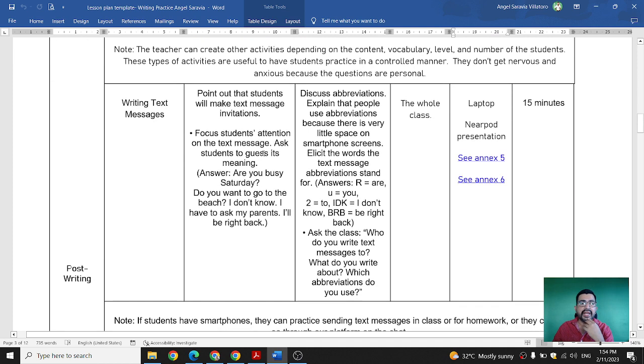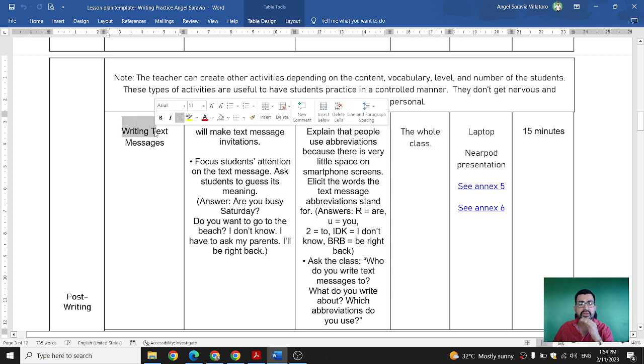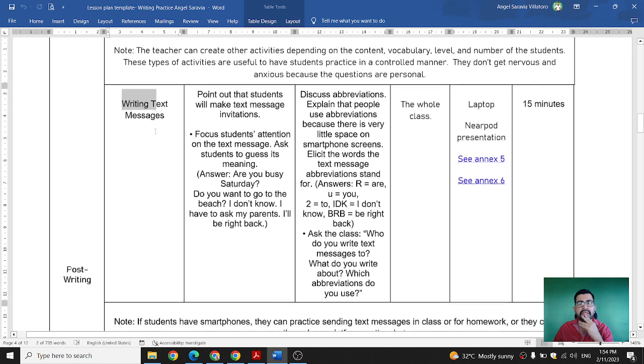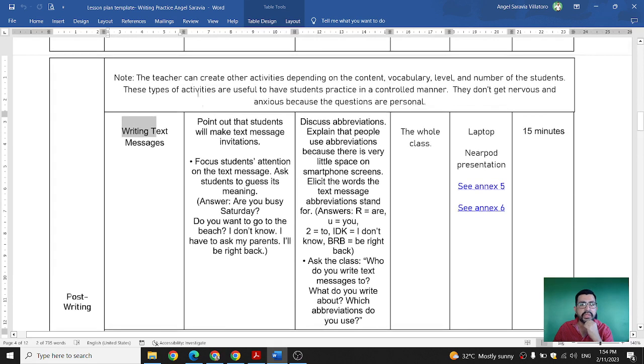And then I have right here the post writing. So the other activity is going to be writing text messages. Again, this is going to be the last activity that we're going to do in this class, because this one is a little bit shorter than the previous one. The instructions point out the students will make the text invitations, focusing the students' attention on their text messages.